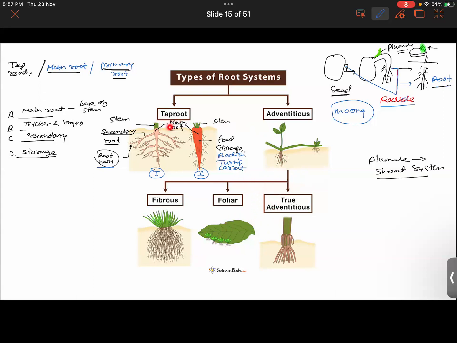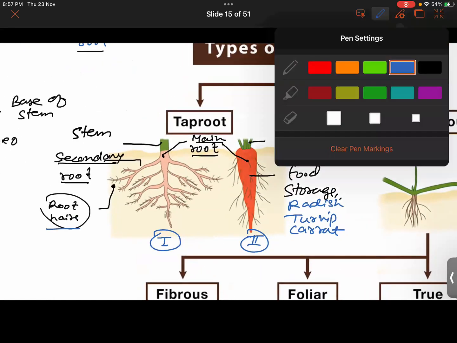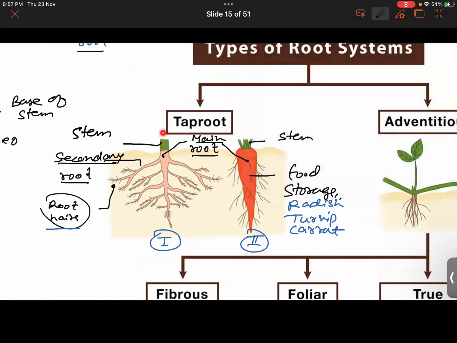If I look at a taproot, whether it's a radish, turnip, carrot, rose, or any other plant, I see that the roots have arisen from the radical. Once this root was a radical. This root was also once a radical. Are you guys getting it or not?